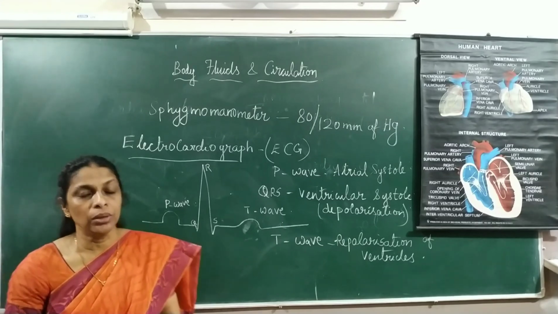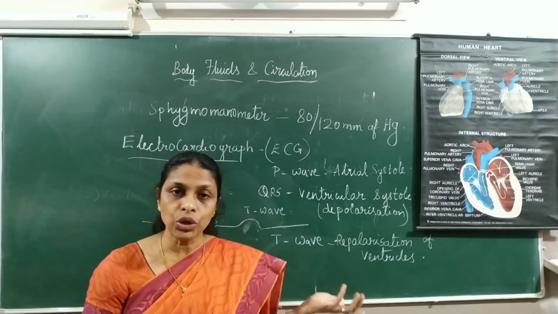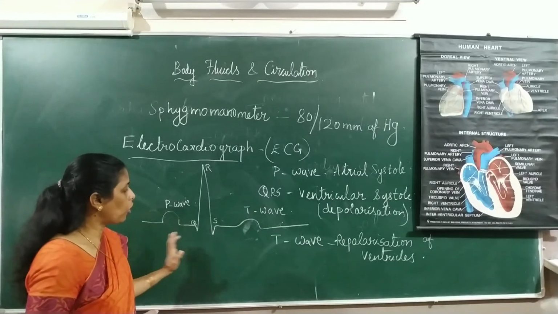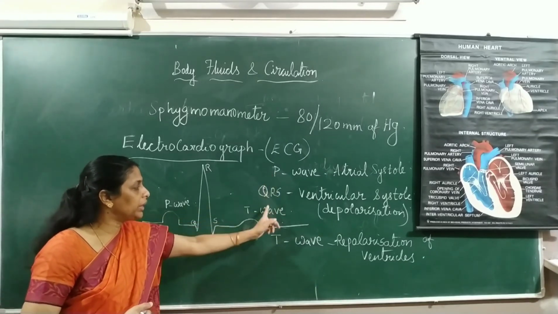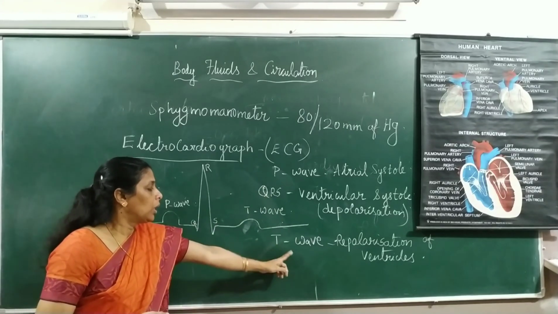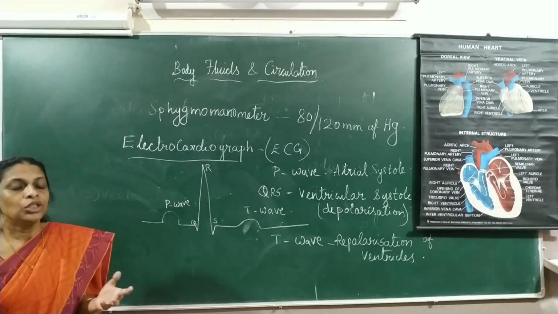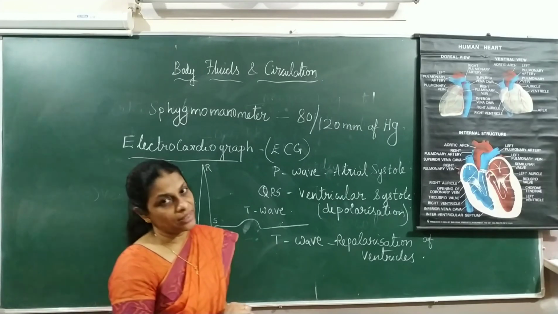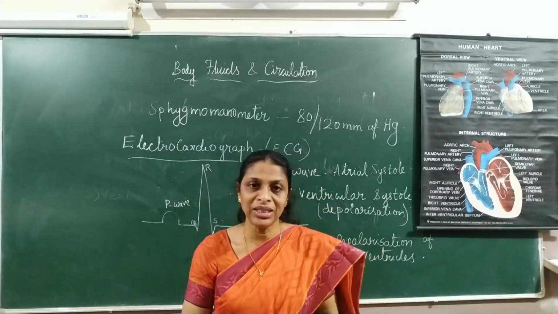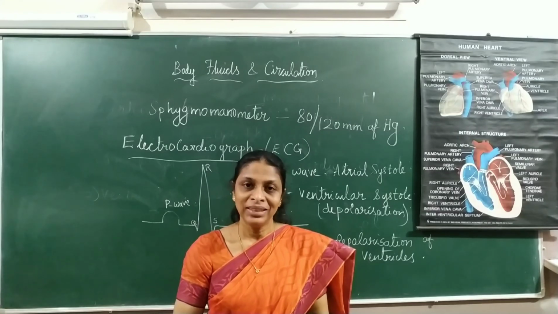So you may get a question, write a note on electrocardiograph. And then you have to draw this diagram and explain the three different waves. There is a P wave, QRS complex and the T wave. Hope it's clear? So that is all about the cardiac cycle, the electrocardiograph as well as the manometer. Hope you all understood. That's all for today.